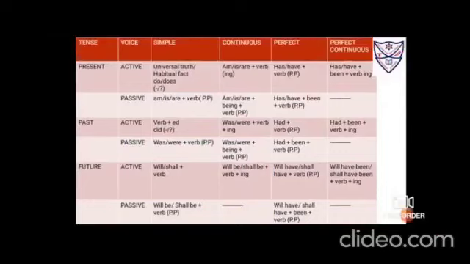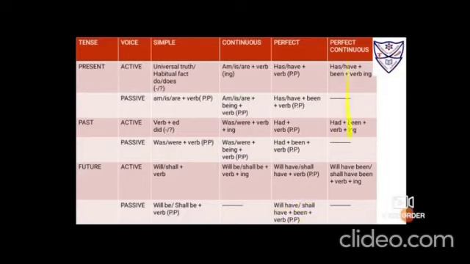What you could see here is future perfect tense, will have and shall have. The active voice is will have, shall have and the verb in its third form. What we have to convert of future perfect into passive voice: will have, shall have same, but be and been as an additional word, and the verb in its third form.